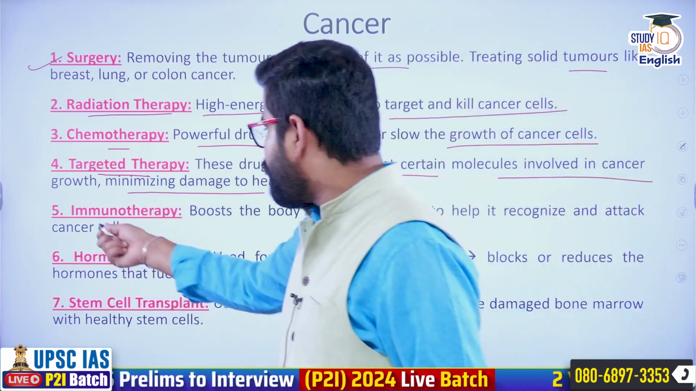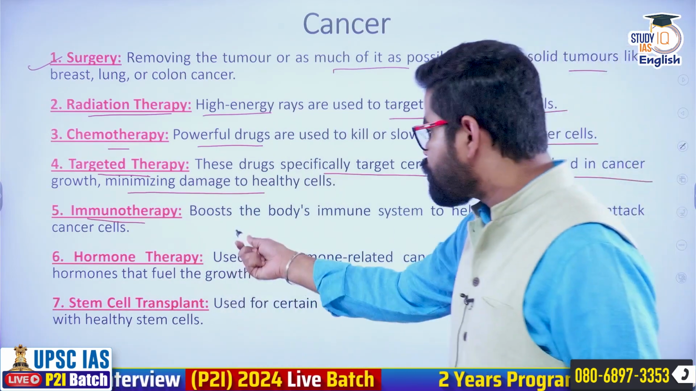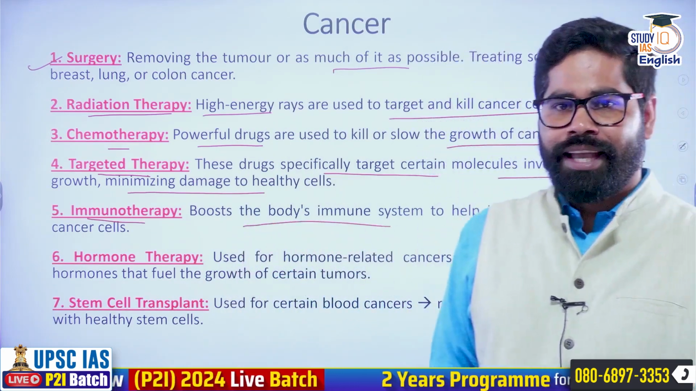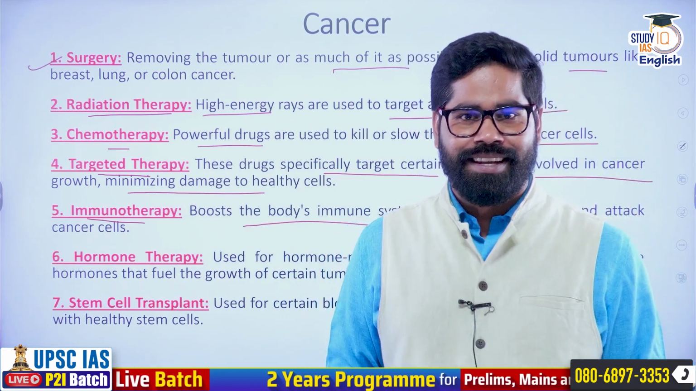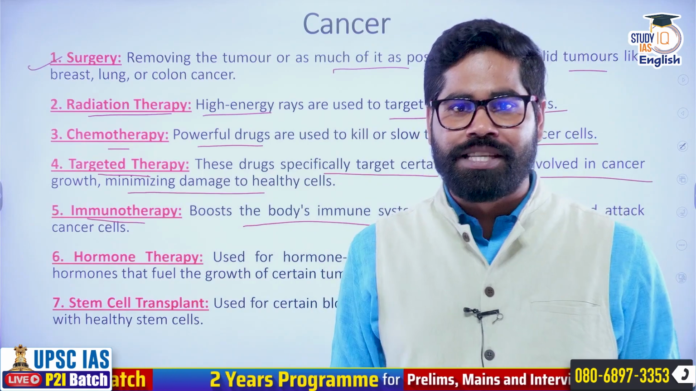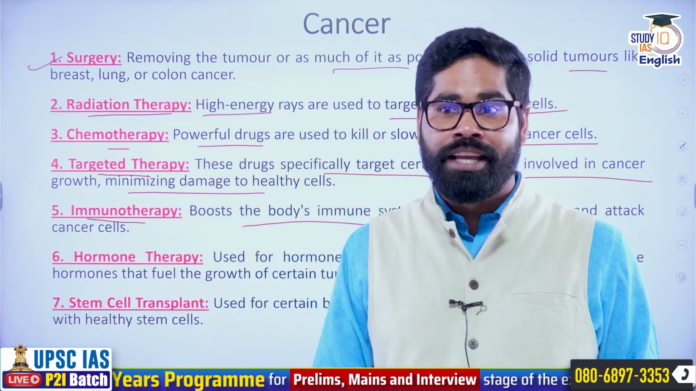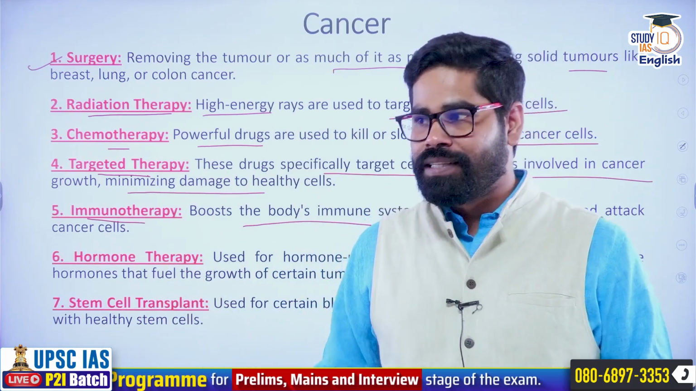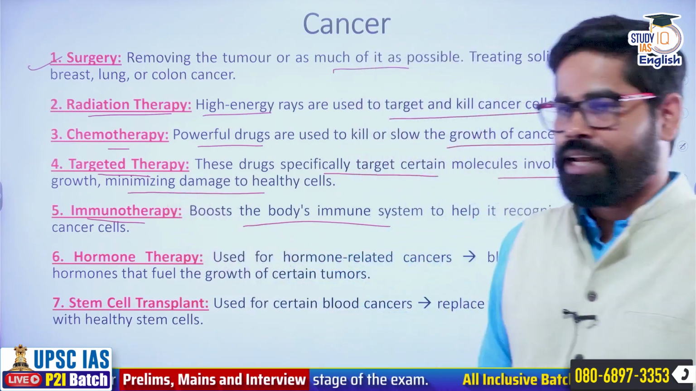Then there is also immunotherapy. Now, what is the aim here? It aims to boost the body's immune system in order to help it to recognize the cancer cells. It is trying to remind the immune system that you might have forgotten there is a cancer cell inside the body which is destroying the body, which is harming the organs of the body. So that is the immunotherapy.